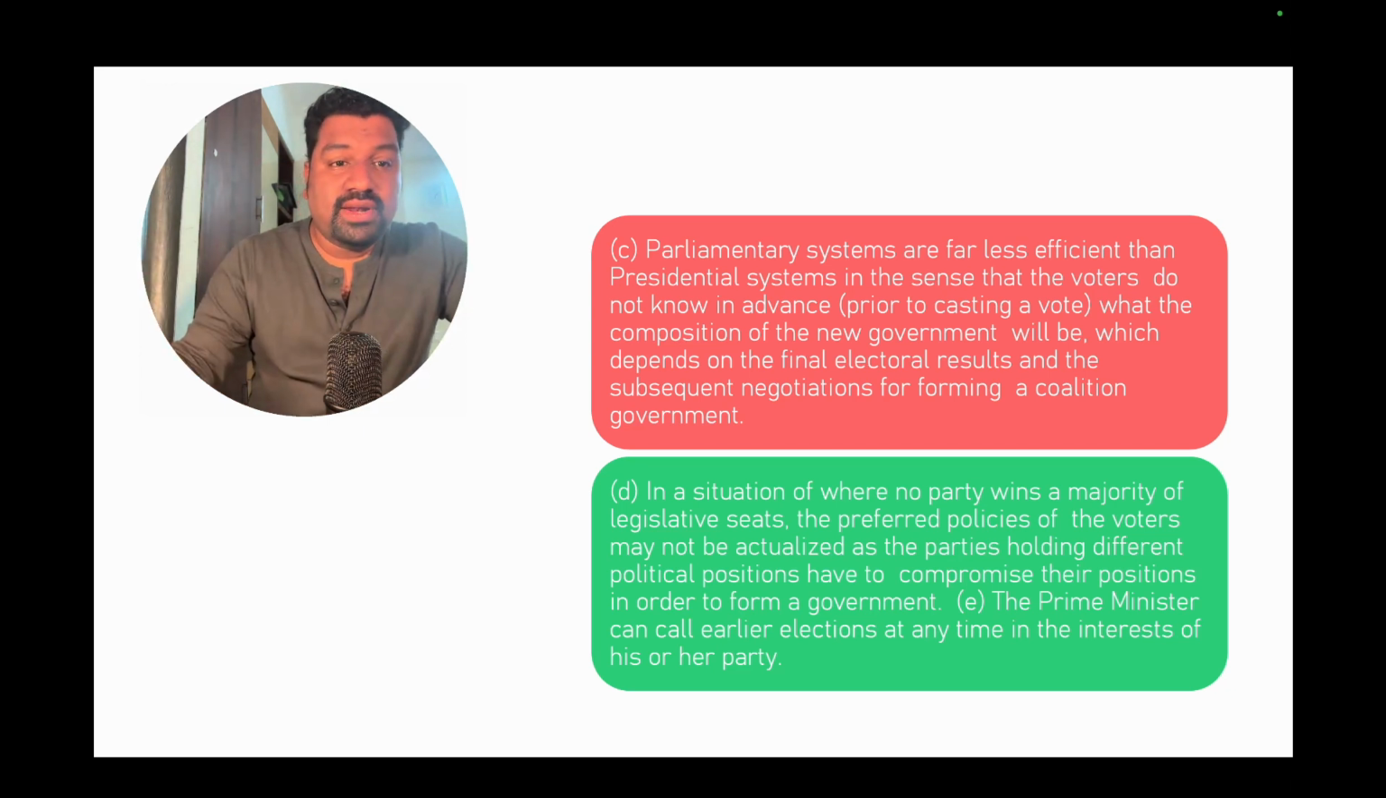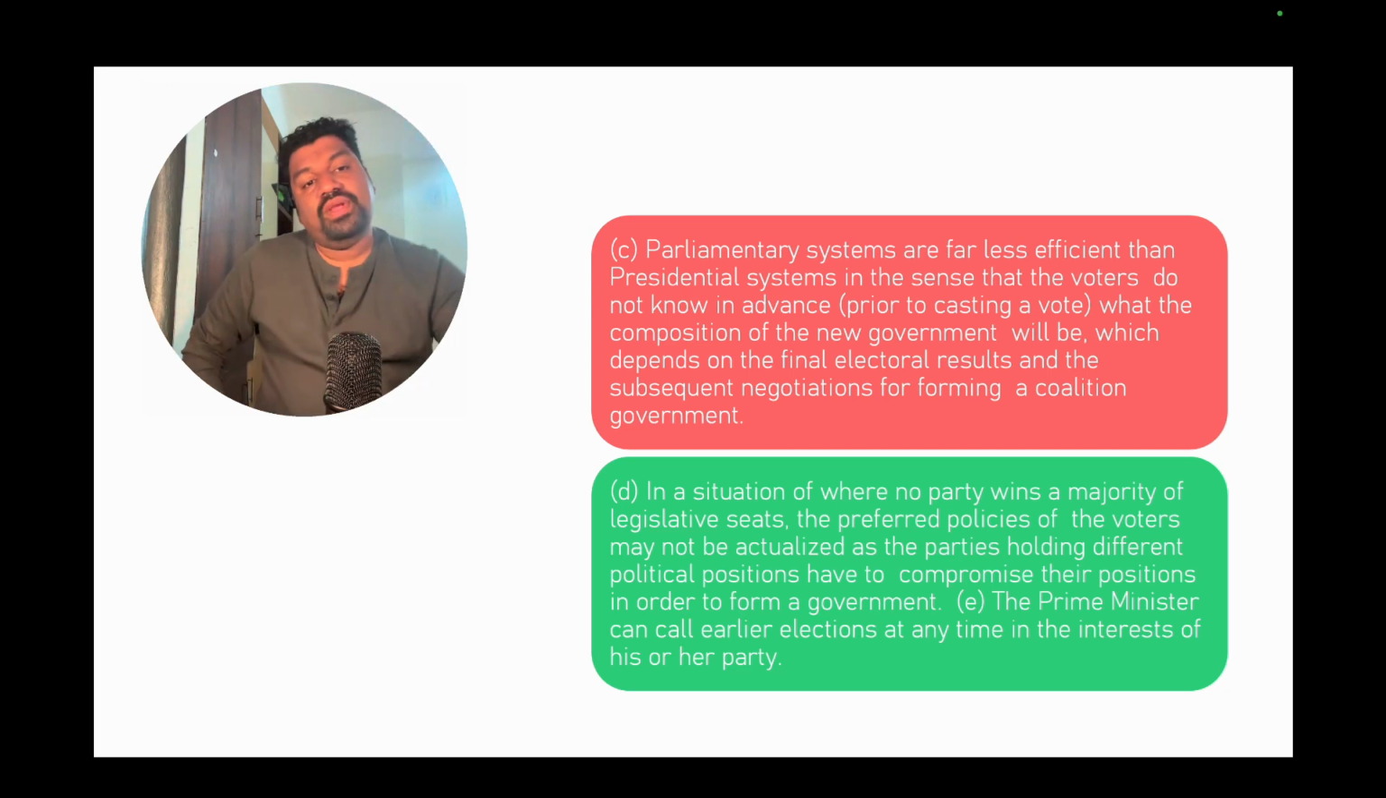The biggest disadvantage, as I told you, is the coalition government, where no party wins a single majority. There will be separate parties owning their power, so there is a chance of high corruption. There is a chance of high dissociation between the different parties, and their personal motives can be the ultimate thing. The national identity can be lost. That is one of the biggest disadvantages of the parliamentary system of government.